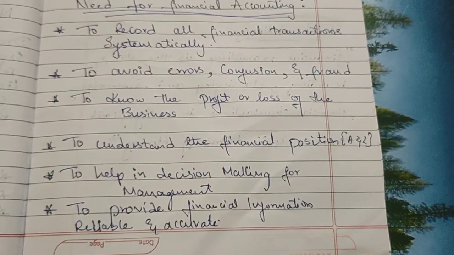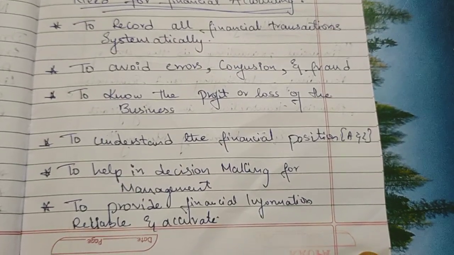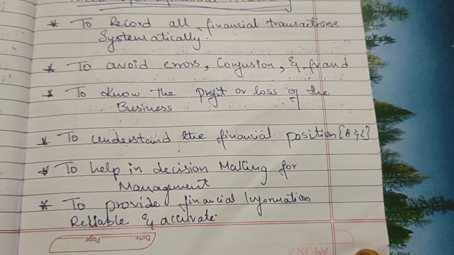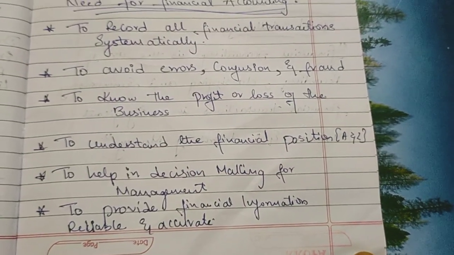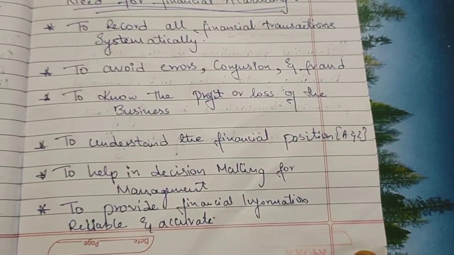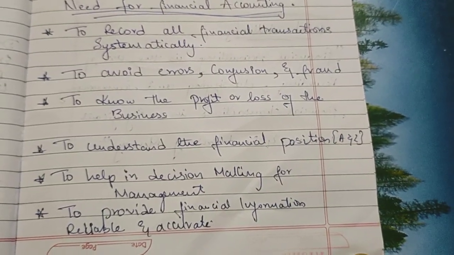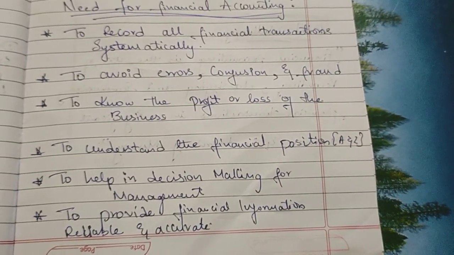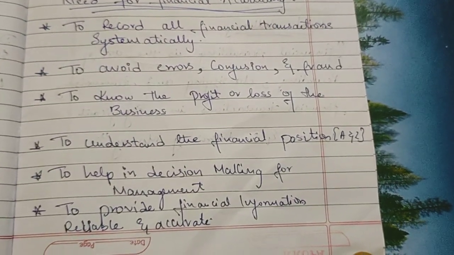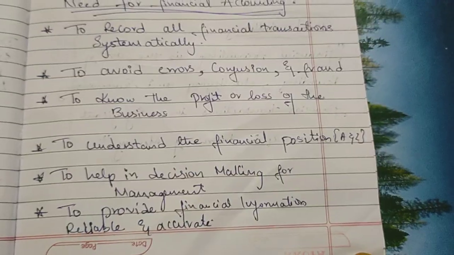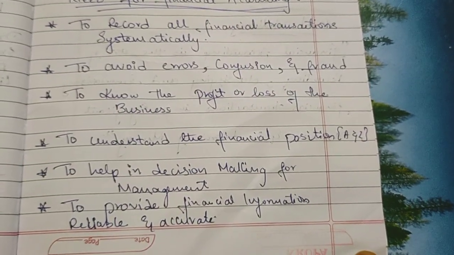To know the profit and loss of the business, financial accounting helps us to calculate how much money the business earned or lost during the period, what comes in, what goes out, everything can be maintained without any errors. To understand the financial position of the business, it shows the assets and liabilities and overall health of the business, with correct financial information of the business.